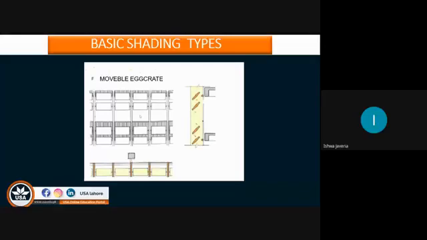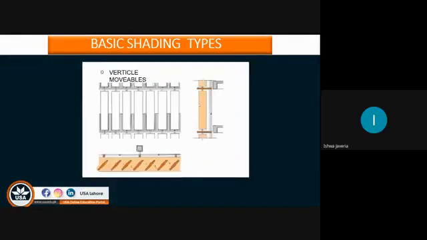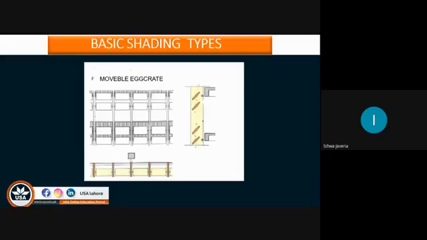Then we have the movable egg crate. In the movable egg crate, these will be rotating in the elevation. In the vertical movable, we were rotating the vertical parts or the vertical panels, and in the movable egg crate we are actually rotating it on the x-axis on the elevation. You can see it over here on the plan. These are the fixed ones, and on the elevation you can rotate it through 360 degrees according to the weather condition and according to the requirement of the client.